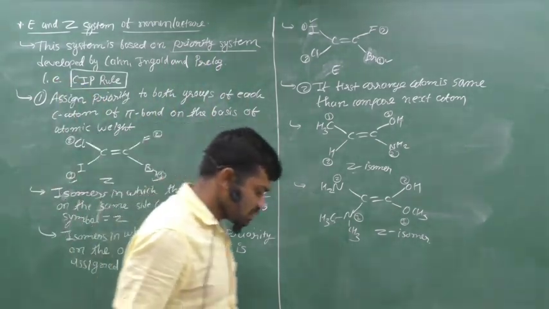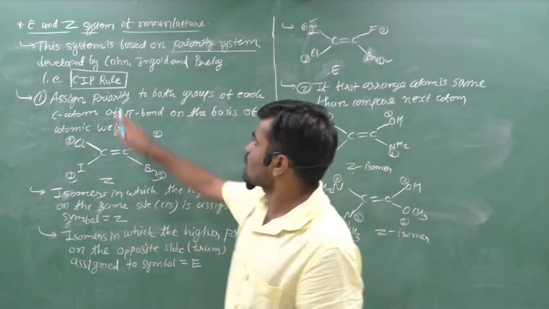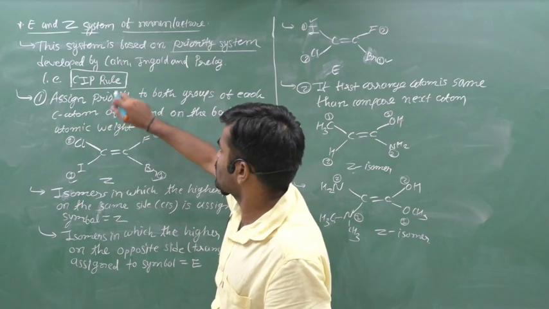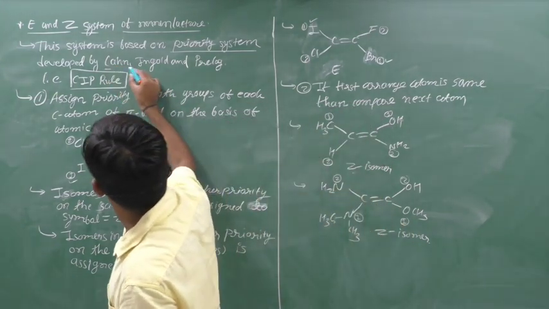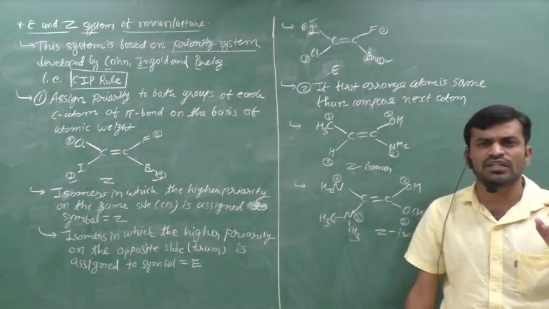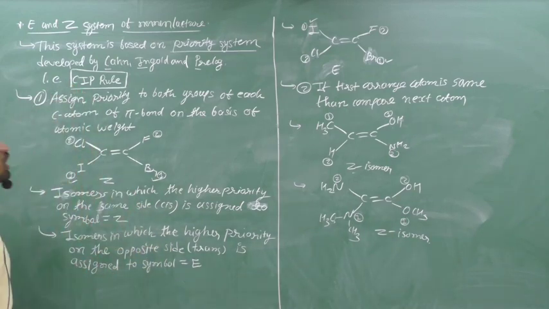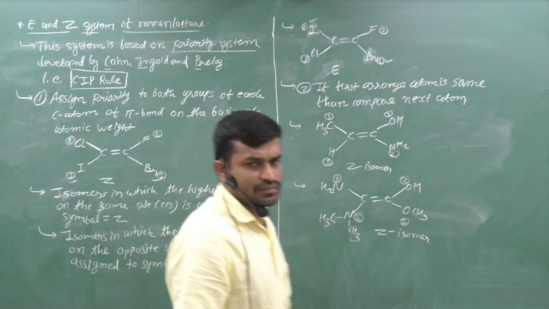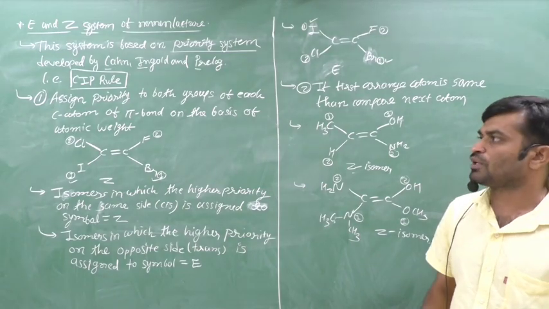The CIP rule was given by three scientists, Cahn, Ingold and Prelog, and therefore it is known as the CIP rule. Cahn, Ingold and Prelog decide the priority based on atomic weight.